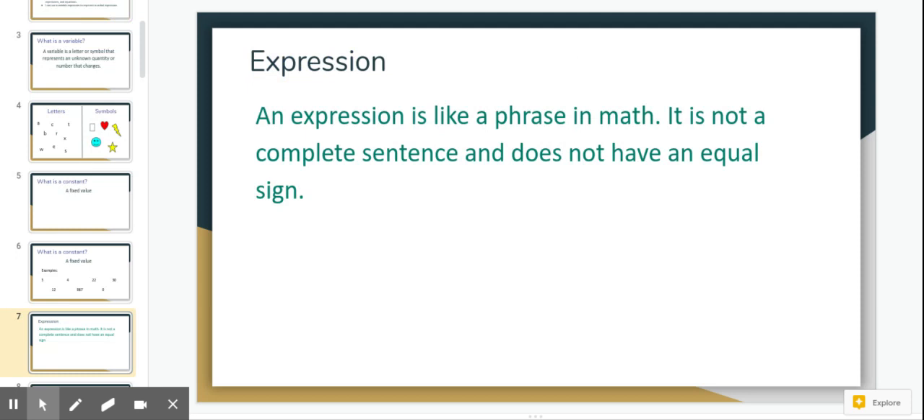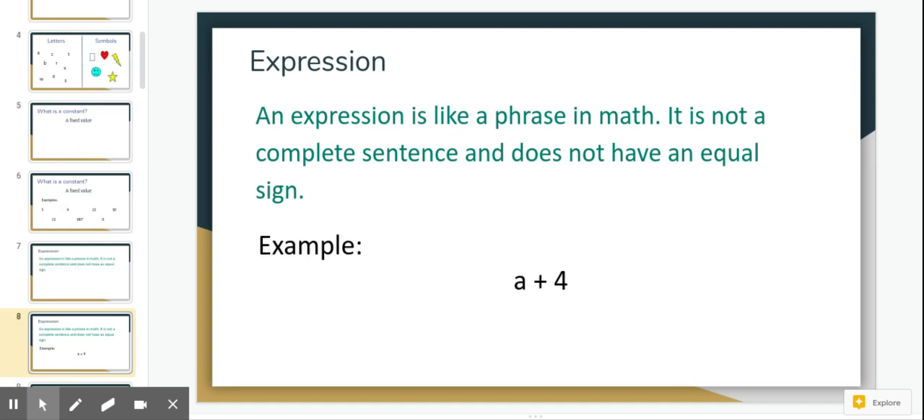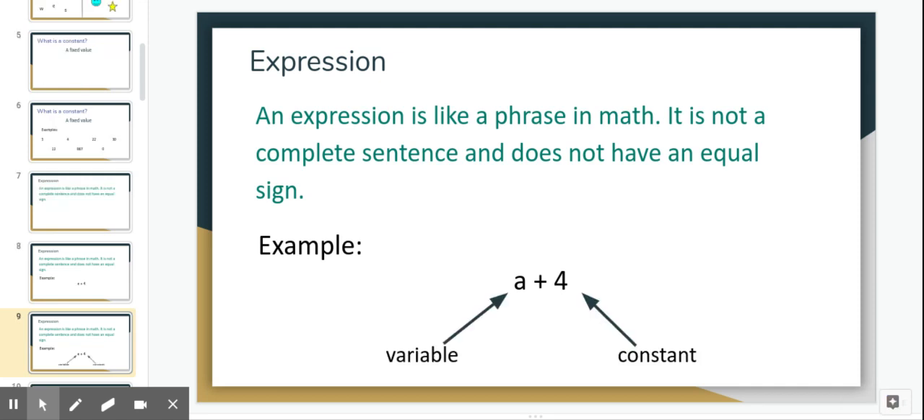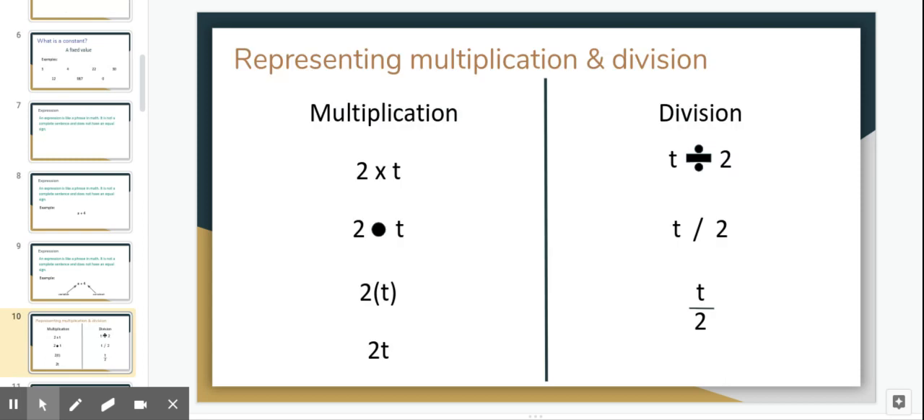So let's talk about what expressions are. An expression is like a phrase in math. It's not a complete sentence, and it doesn't have an equal sign. So an example of an expression would be a plus 4. In this case, you'll see a is our variable and 4 is our constant. Now, this is an expression because it's a phrase. It's not a complete sentence. So, you're wondering a plus 4, well, what does that equal? Because this is an expression, we actually don't know. And if we don't have any more information, we can't know.